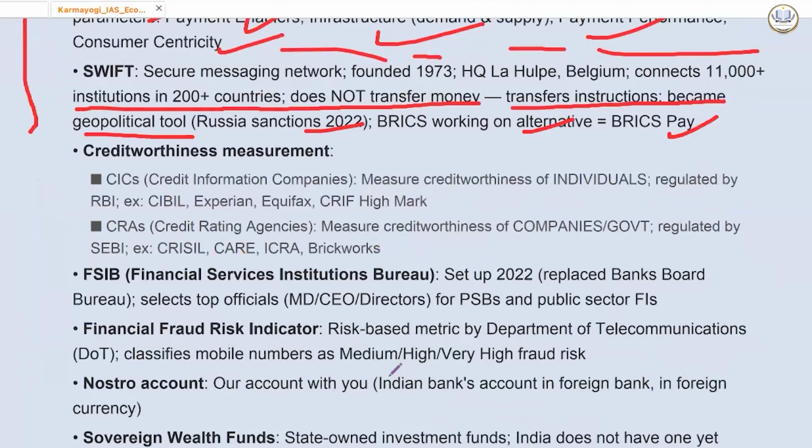फिर क्रेडिट वर्दीनेस मेजरमेंट्स होती हैं. Measures creditworthiness of individuals. Must have heard about CIBIL score. Okay. Then we have credit rating agencies. These are regulated by SEBI, for example CRISIL, CARE, ICRA, Brickwork.